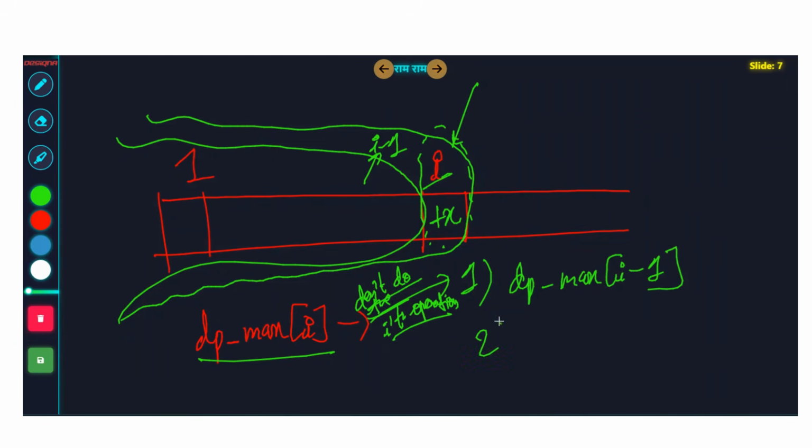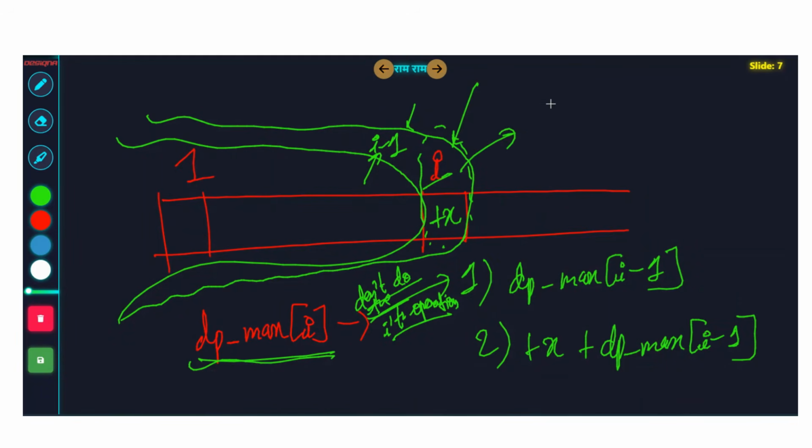But what if you decide to go ahead with the ith operation? Plus x, right? So whatever best output you got till I minus 1, plus x you will do to it, right? X is always a positive number. Plus x plus dp max I minus 1. These are called hard and interesting dynamic programming problems. So the dp max I formula has been calculated if this is plus x.